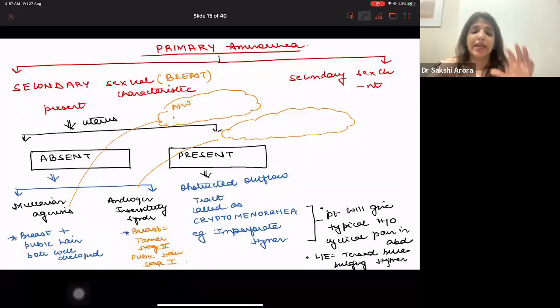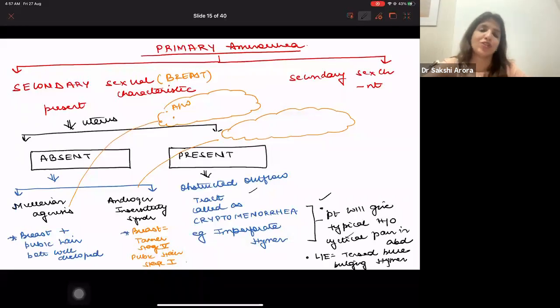So this means in this female, her hymen is imperforate, because of which blood is unable to come out. In these cases, you will get typical history of cyclical pain in abdomen from the patient. So patient will say that every month she has cyclical pain in abdomen, but menstrual blood doesn't come out, right? And when you do a local examination, you will get a bluish, tensed, bulging hymen. So if you are getting these pointers in your question and your question says that secondary sexual characteristics are present and uterus is present, it has to be cryptomenorrhea.